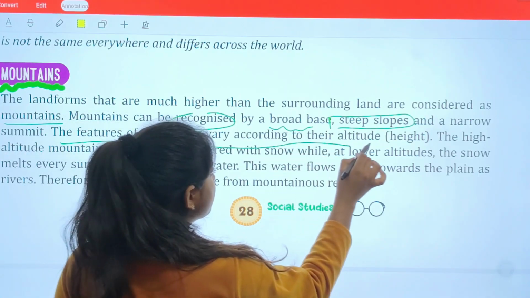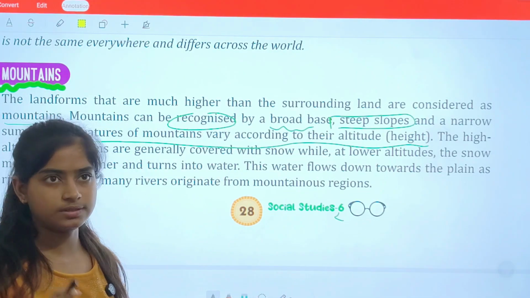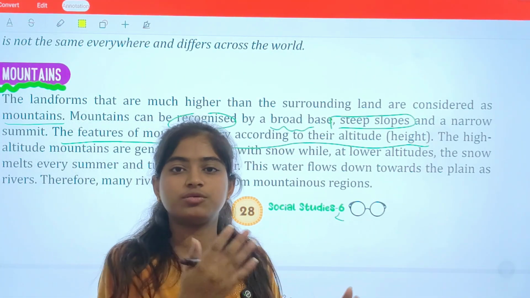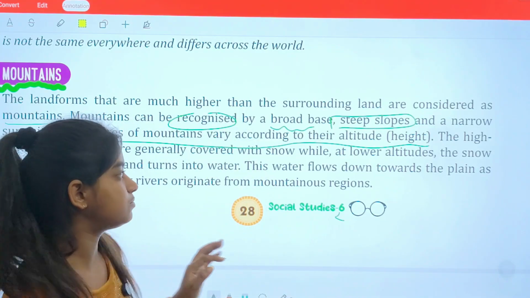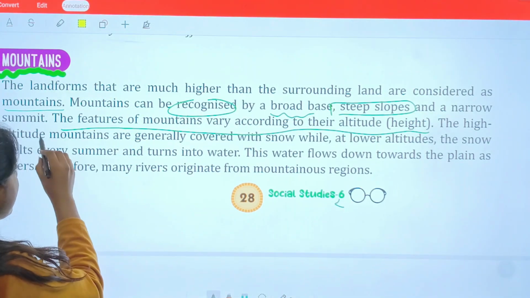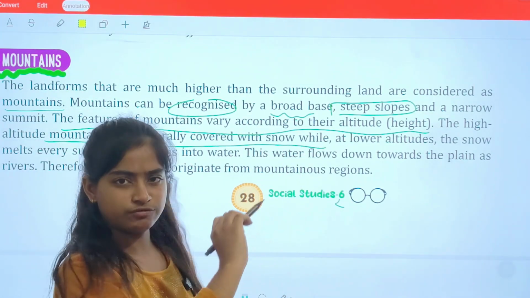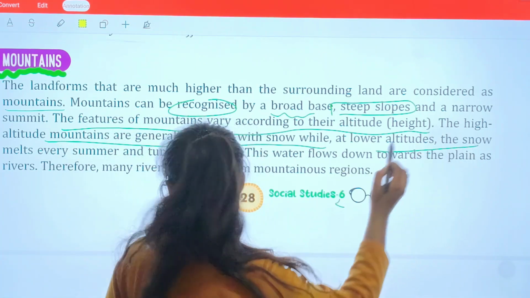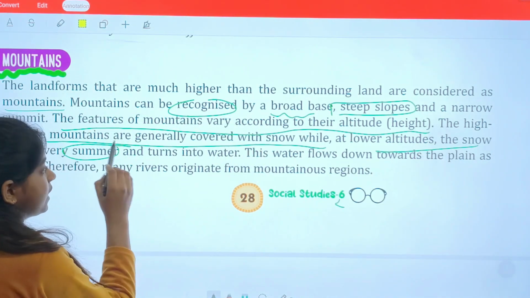Features of mountains vary according to their altitude. Different mountains, according to variations in their altitude, are categorized as different kinds of mountains. High altitude mountains are generally covered with snow, while at lower altitude the snow melts every summer and turns into water.